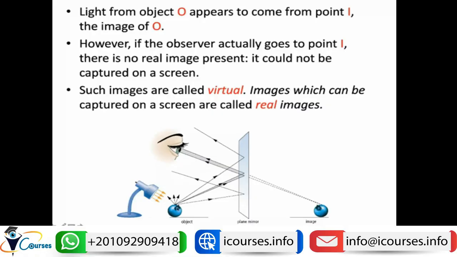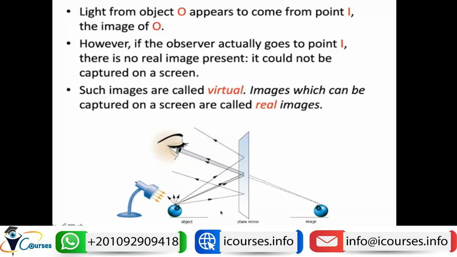The eye can see not the object, but it can see the image. And it can see the image along the direction of extension of the light rays. So it can see an image inside the mirror. This image is called I, and the object is called O. And this image is virtual, meaning that it is not a real image.